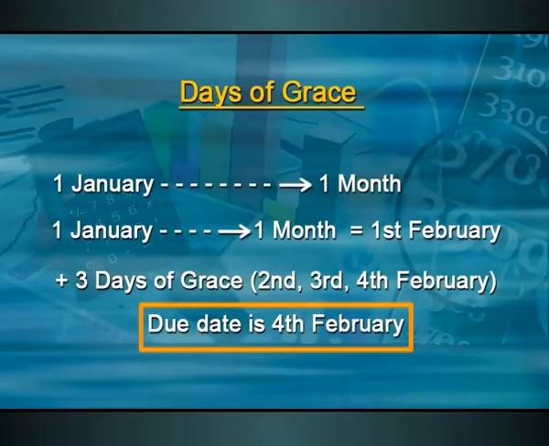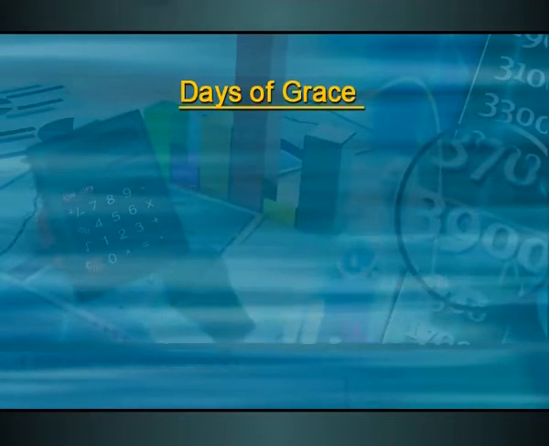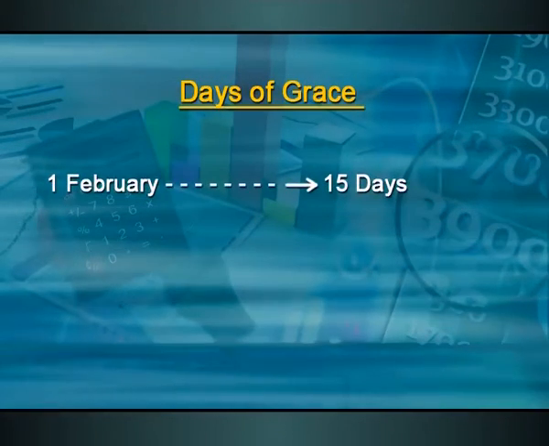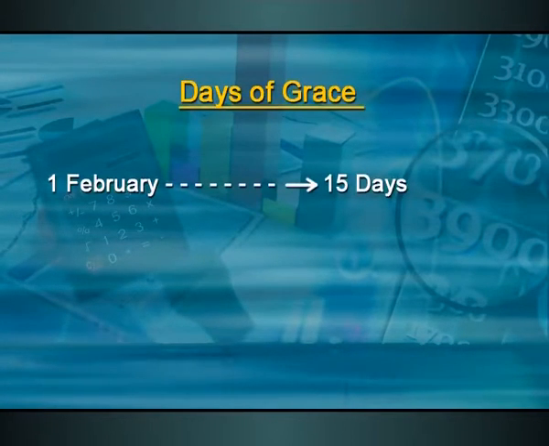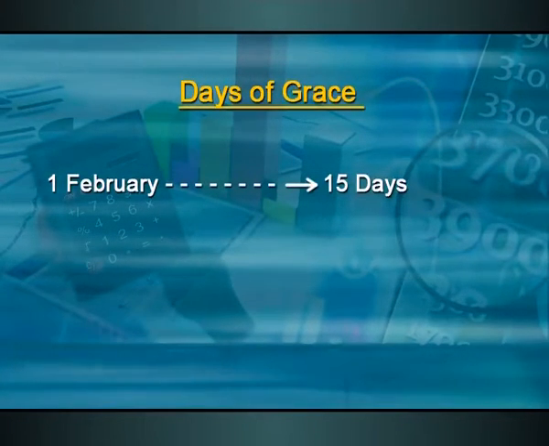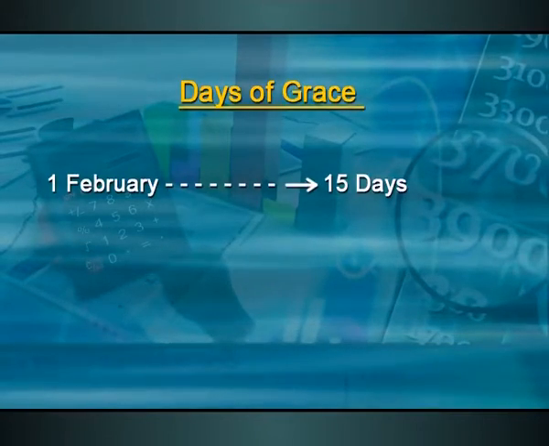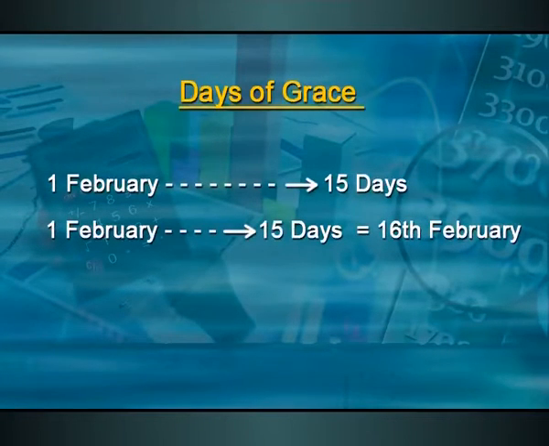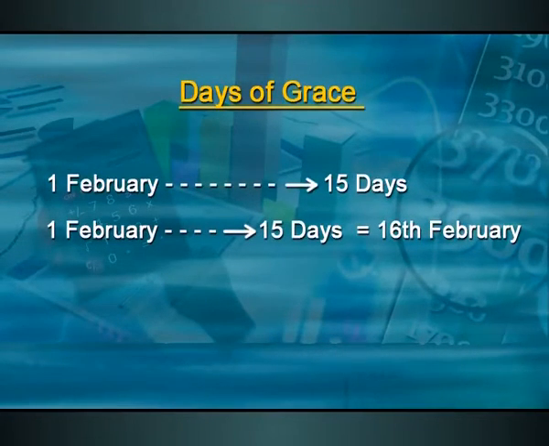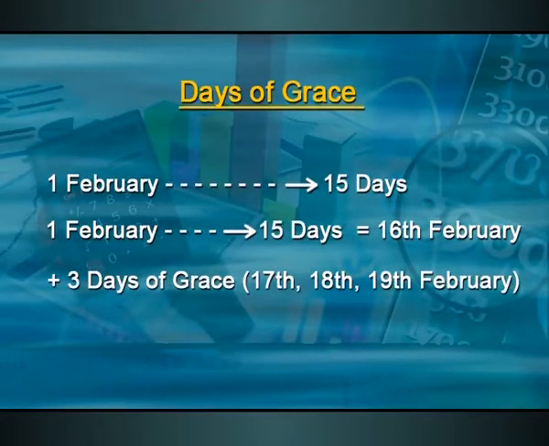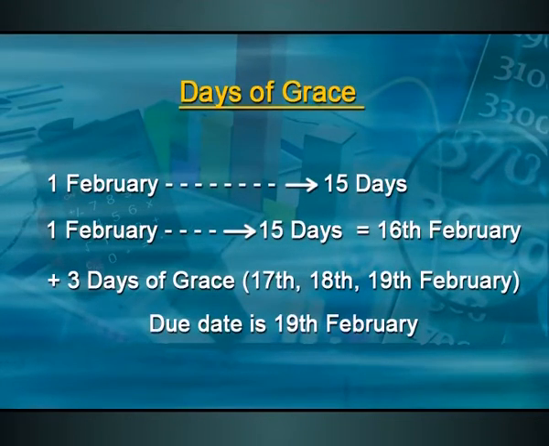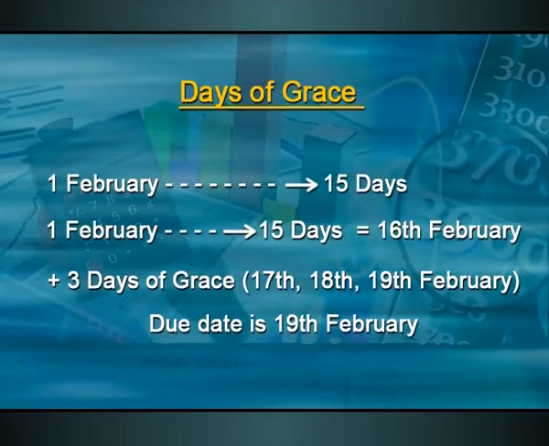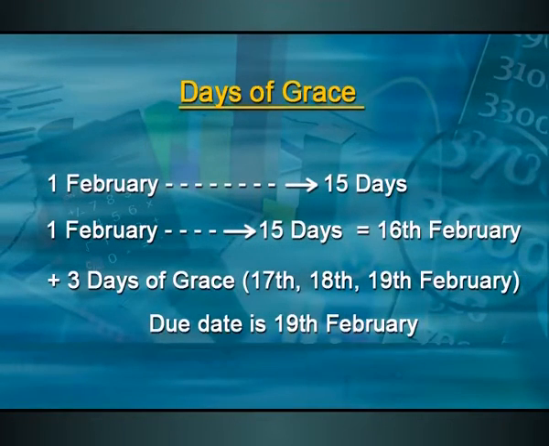In case of days, suppose a bill is drawn on 1st of February, and it is agreed between the buyer and seller that the payment of this bill is going to be made after 15 days. Now in case of days, the date on which the bill is drawn, we exclude that date. And from 2nd onward, we are going to count the 15 days. Okay. 15 days are going to be completed on 16th of February. That's right. And we add 3 days of grace to it. So it becomes 17th, 18th and 19th. So the payment of that bill is going to be made on the 19th of February.